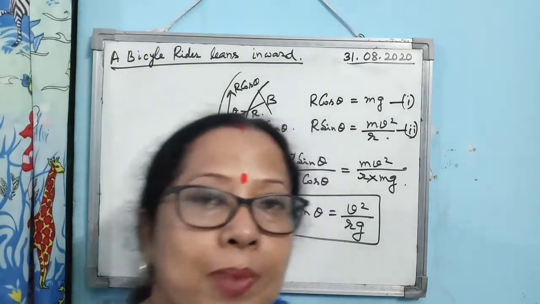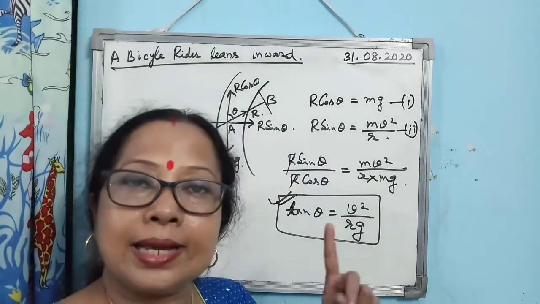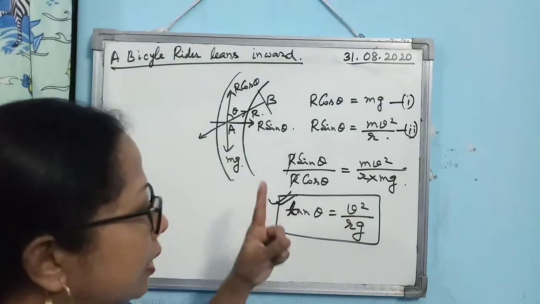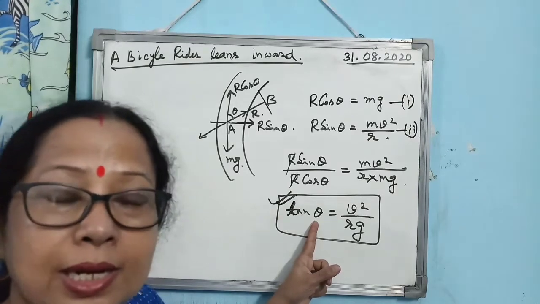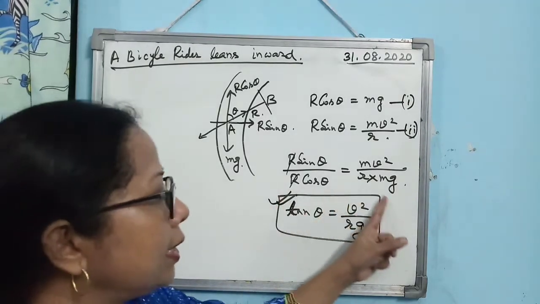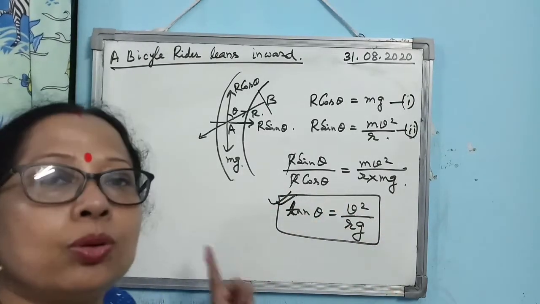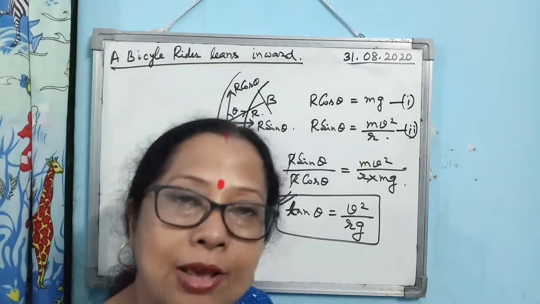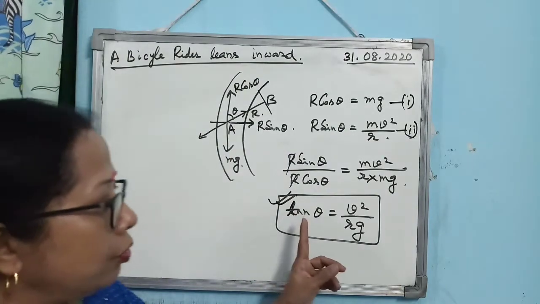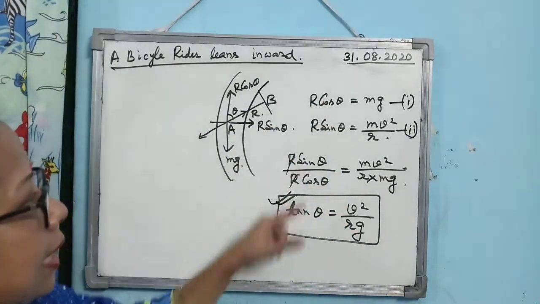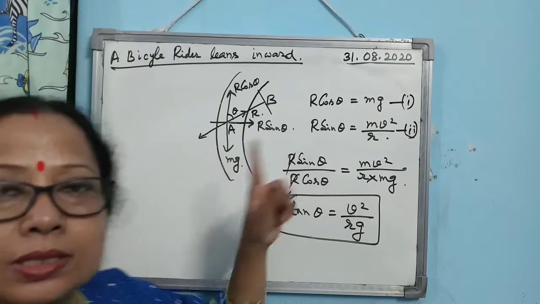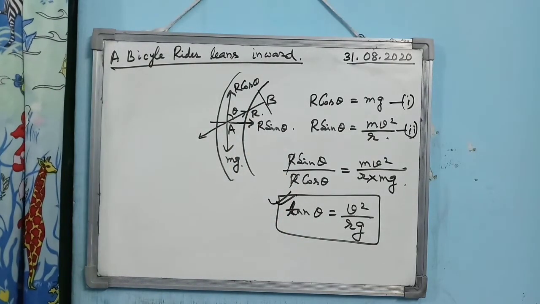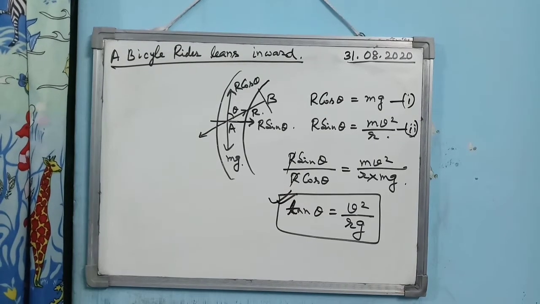Alright, but whenever you are taking the turn, you have to adjust your speed and you have to adjust the angle of inclination in such a way that this condition gets satisfied. Then only the rider will be able to take the turn safely. Okay, so this formula, how it is coming, this derivation along with this diagram, you must learn and practice, and not only that, you must remember the ultimate final result also for solving the numericals.